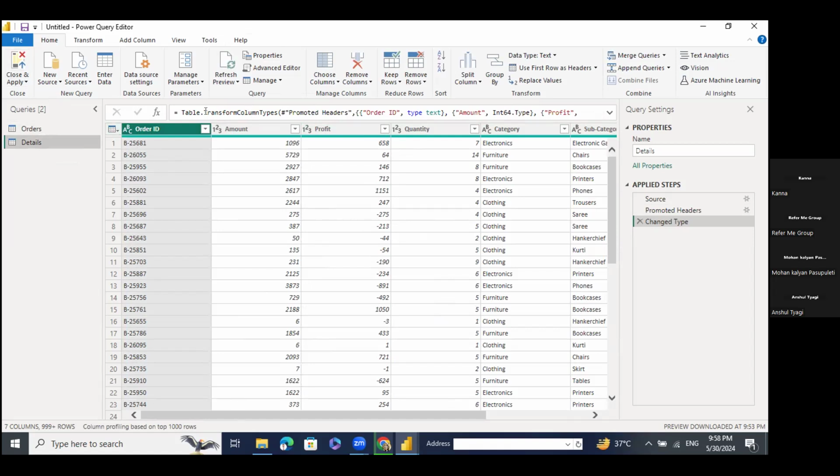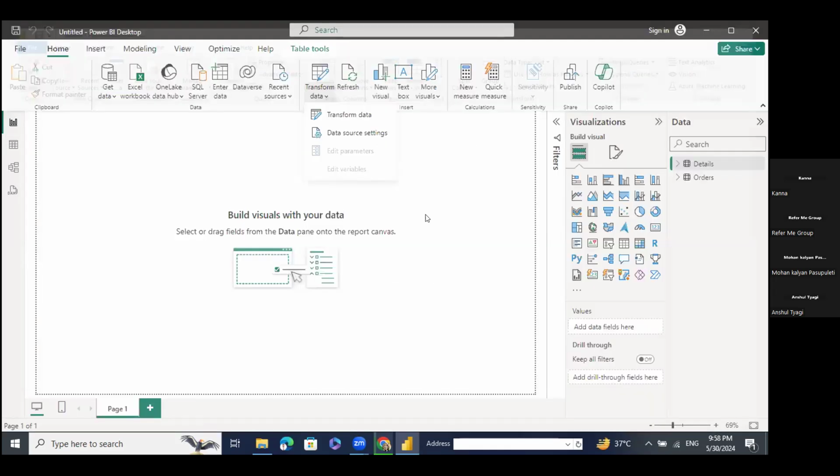Okay, so this is all about Power Query. If we perform any action in this Power Query editor, it will appear in applied steps. Whatever changes I made to my dataset, I can see in the applied steps option. After applying all the steps, you need to click on close and apply. Whatever changes you made will be applied, and after clicking on this, it will redirect you back to the report view of Power BI Desktop. Is it clear to all of you guys?